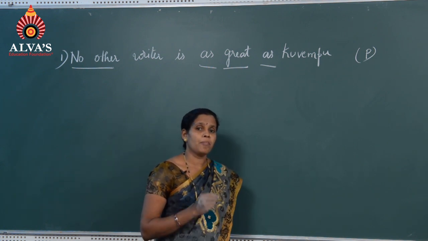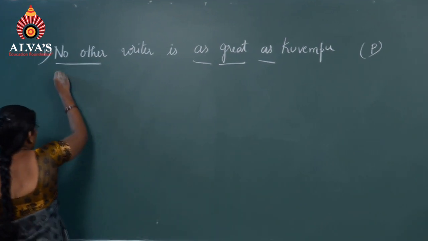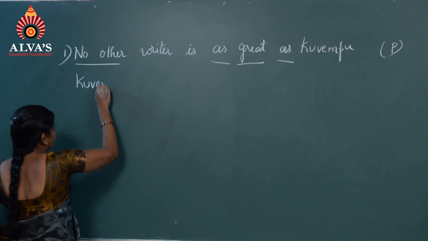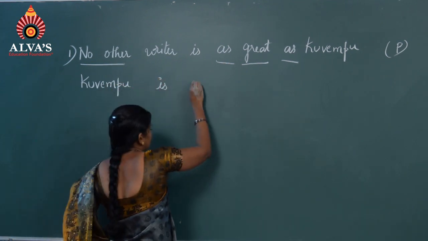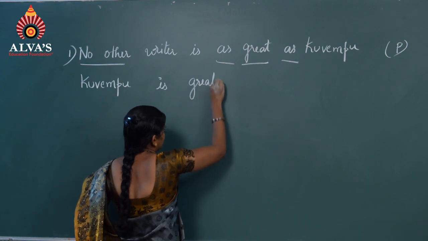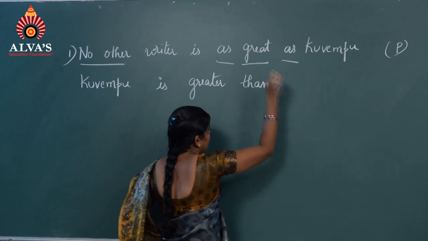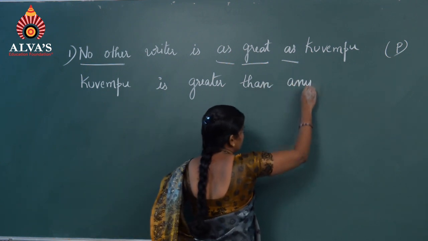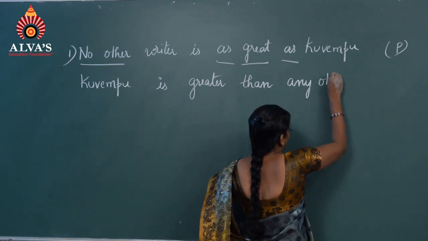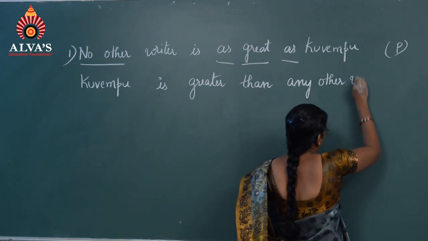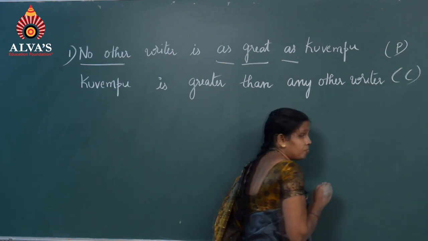Then what is the comparative degree for this? Kuvempu is greater than any other writer. This is the comparative degree.